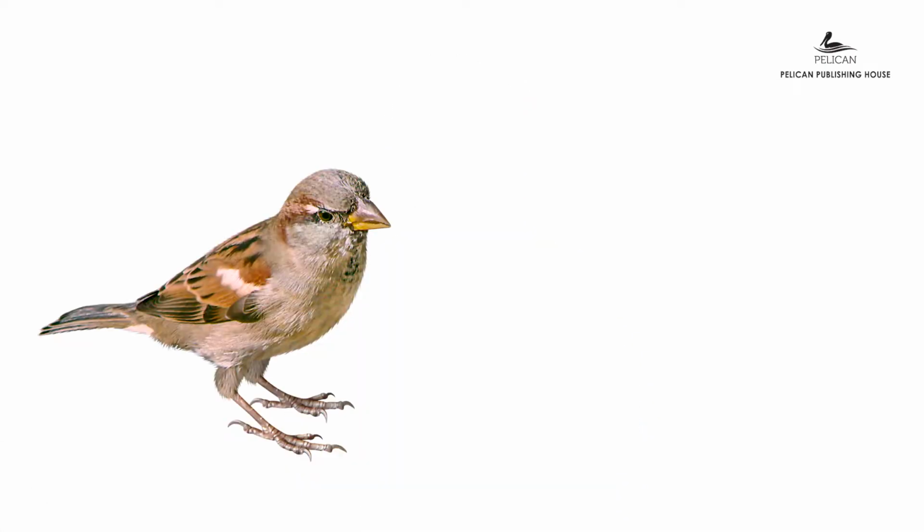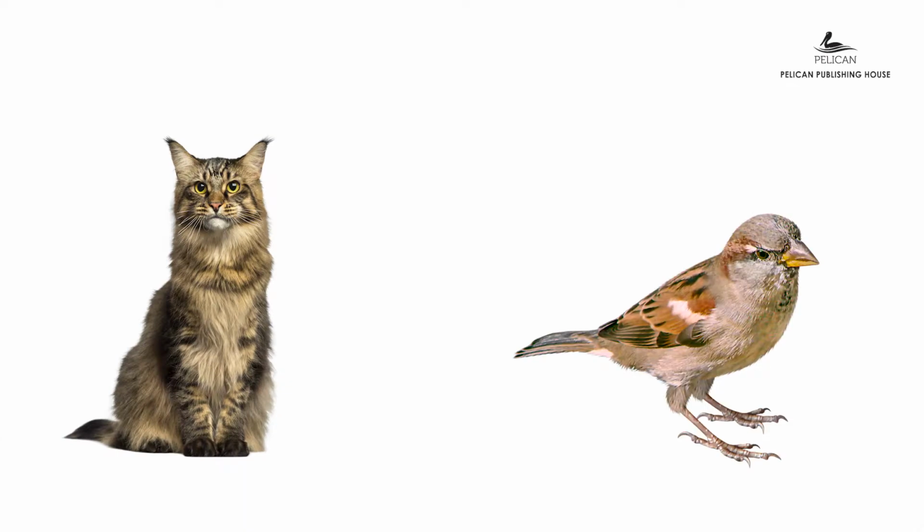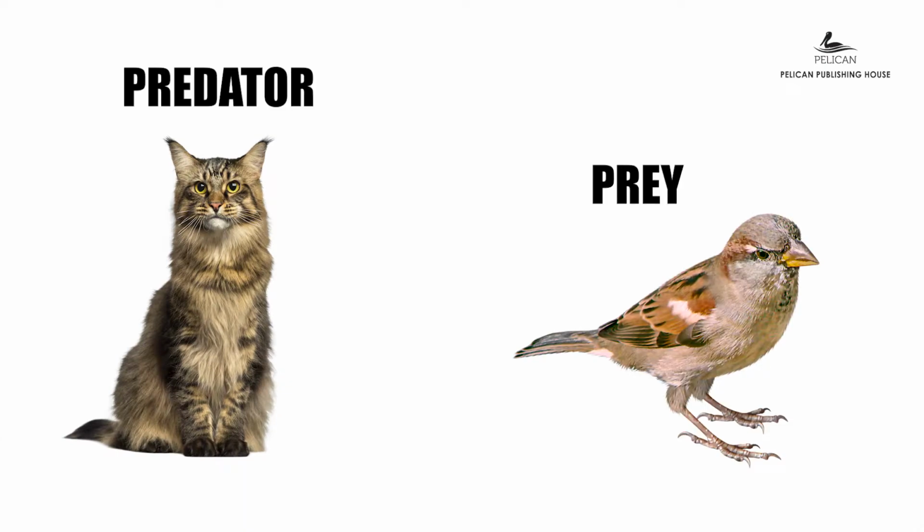The food chain also tells us how the energy traveled from the plant to the cat, who does not eat plants. Prey is the animal that is eaten. Predator is the animal that eats the prey. For example, when the sparrow eats the worm, the worm is the prey and the sparrow is the predator. And when the cat eats the sparrow, the sparrow becomes the prey of the cat and the cat is the predator.